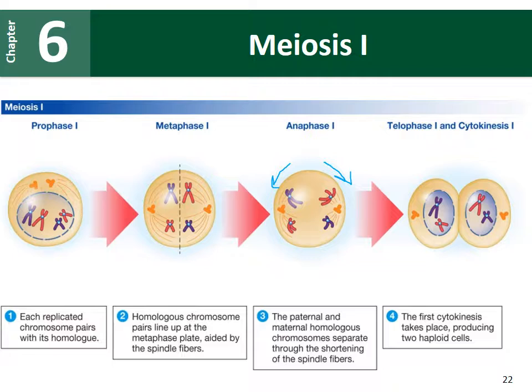Now we end up with 2 cells that each have 1 large chromosome and 1 small chromosome. Just to point out again, we started off with a cell that had 4 total chromosomes. Now we have 2 cells that each have 2 chromosomes. Remember, we're going from a cell that is diploid to cells that are haploid, with half the number of chromosomes.